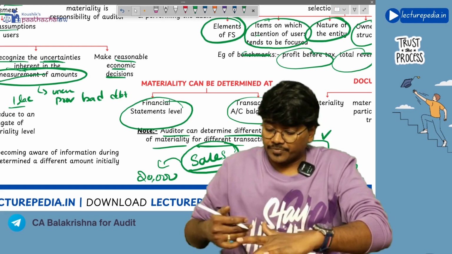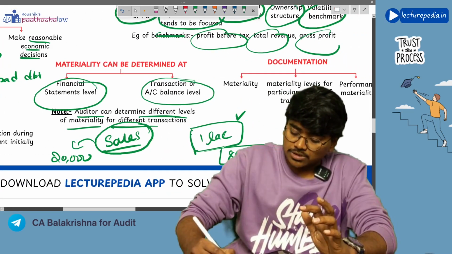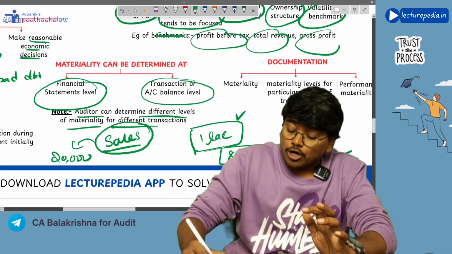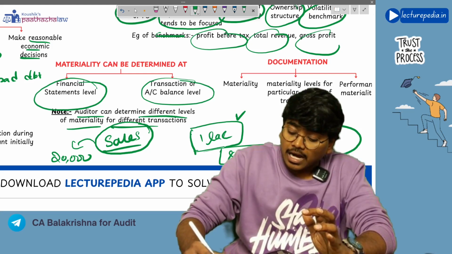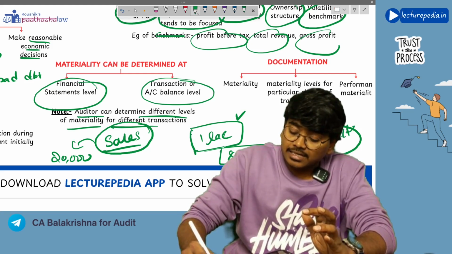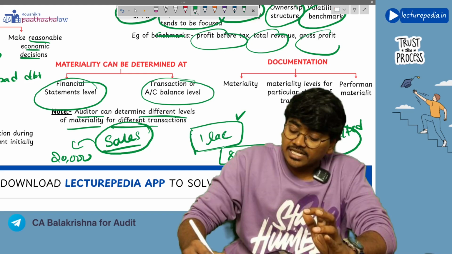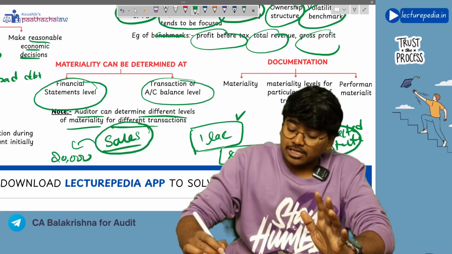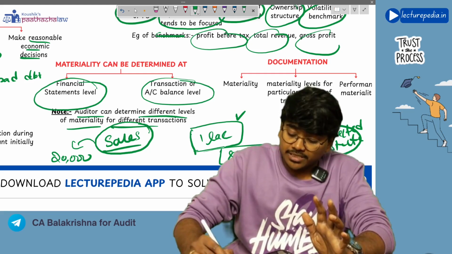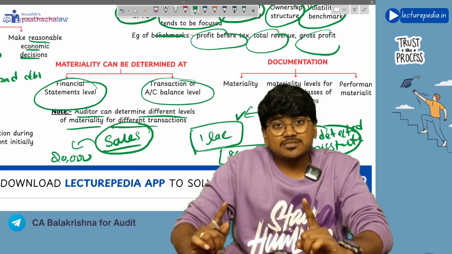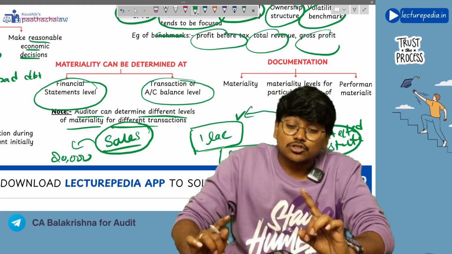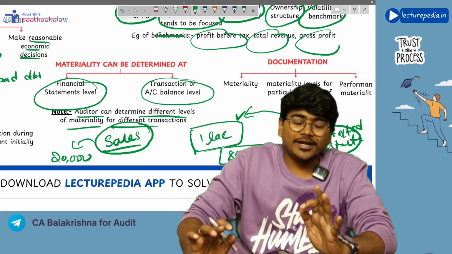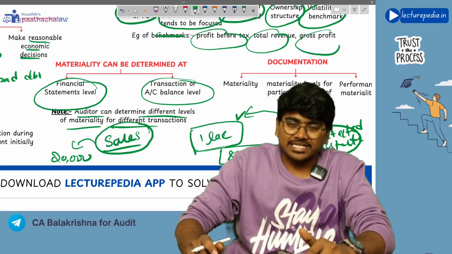So what if this misstatement of 80,000 plus some undetected misstatements? There is a high chance that this 80,000 plus the undetected misstatements could cross 1 lakh rupees, right? So to avoid this possibility, the auditor will fix a performance materiality.